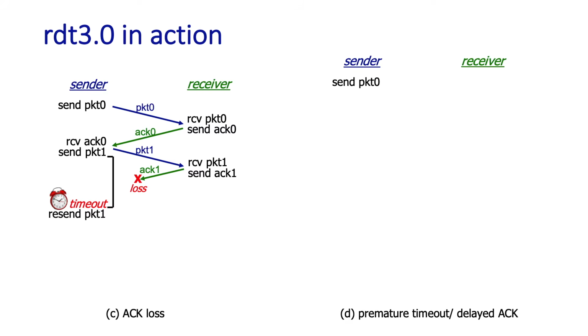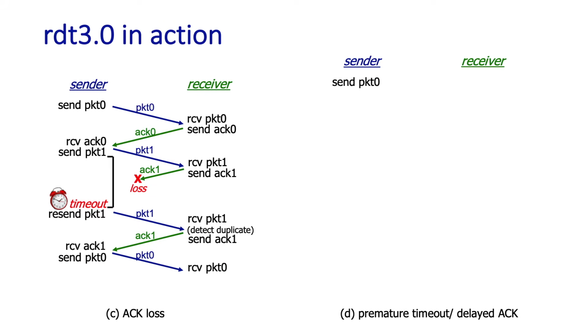Eventually, that timer's going to time out. When the timer times out, the sender's going to resend packet 1. Packet 1 propagates over to the receiver. Now at the receiver side, the receiver says, hey, I just received packet 1 earlier, so I detect a duplicate. It would not deliver the packet 1 data up to the application layer. Instead, it simply sends an ACK1 back, and so on.